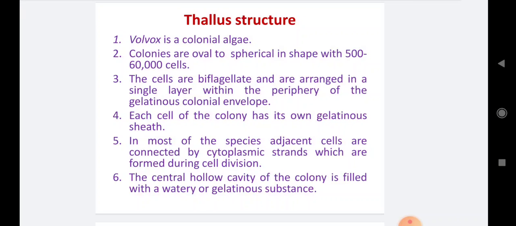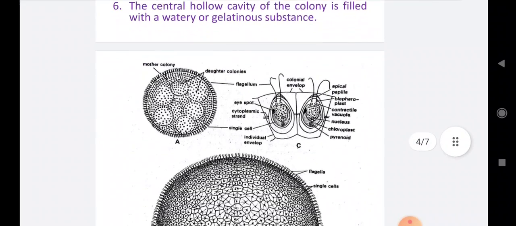Number 6. The central hollow cavity, hollow means empty. The central hollow cavity of the colony is filled with watery or gelatinous substance. Whatever central cavity is present, it has the watery or gelatinous substance. So this is about the entire thallus structure of the Volvox.